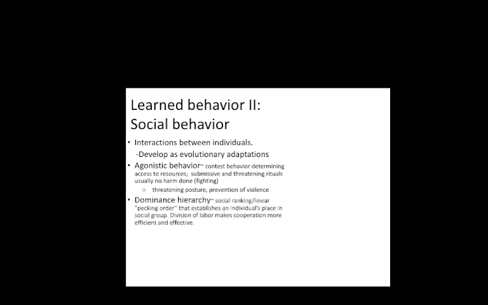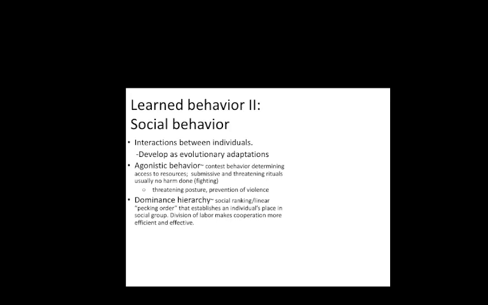It results in submissive and threatening rituals, but it usually does not result in harm or violence. So most of the time these agonistic behaviors, such as a threatening posture or a loud bark, are to prevent violence, and violence most of the time does not ensue.